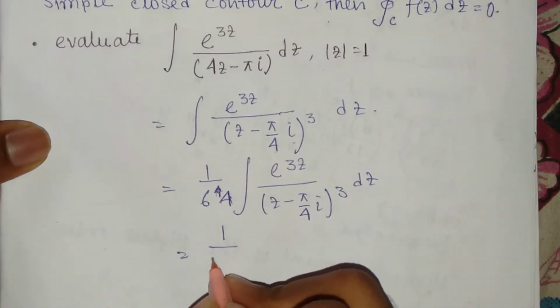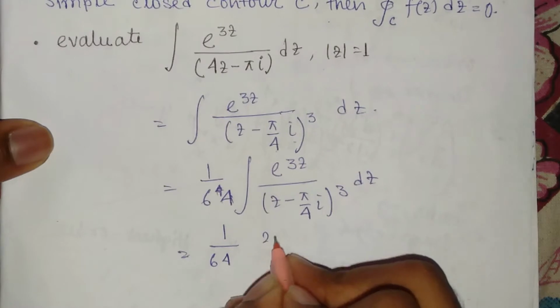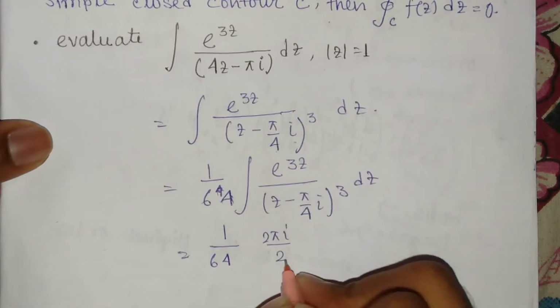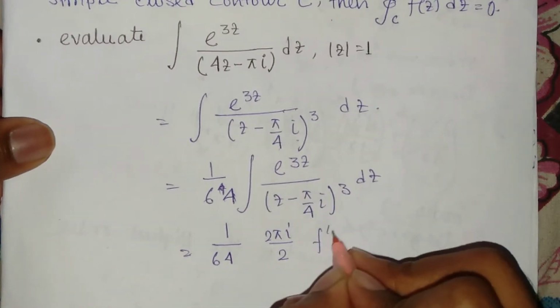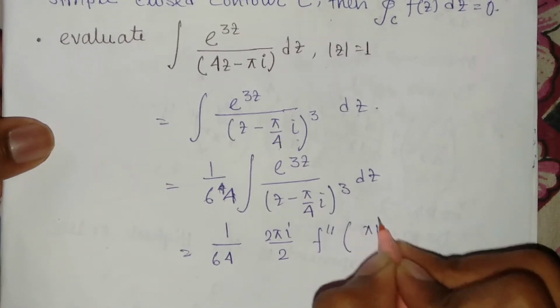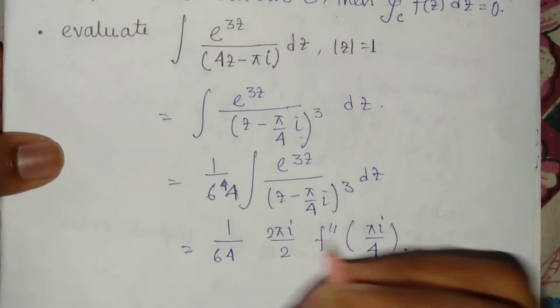Next, 1 by 64 into 2 pi i divided by 2, double derivative at pi by 4i.